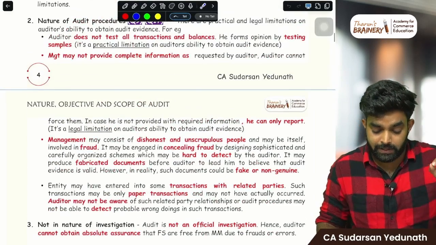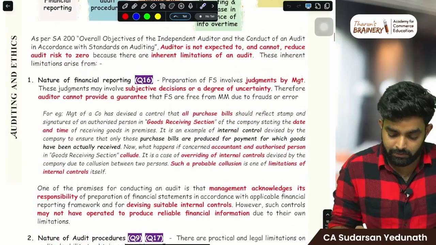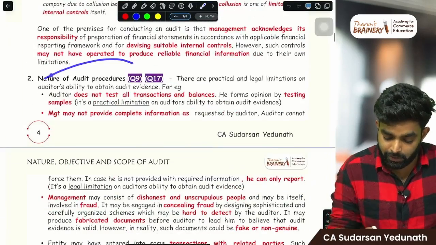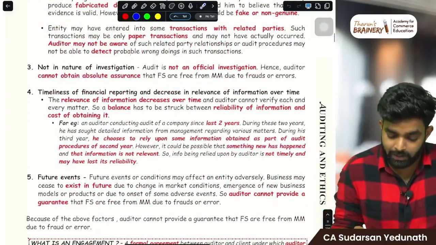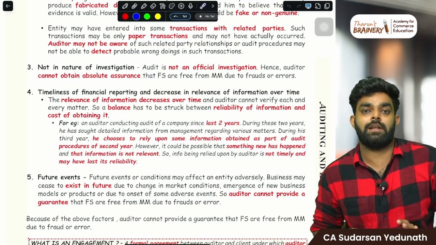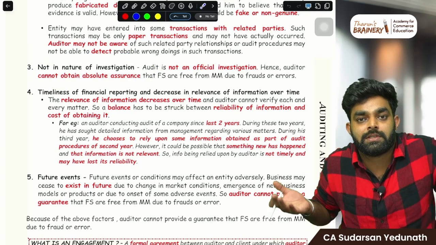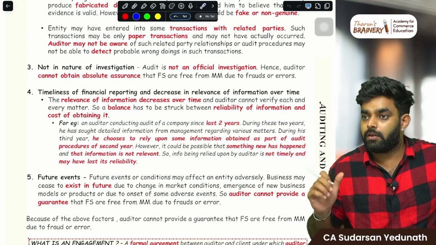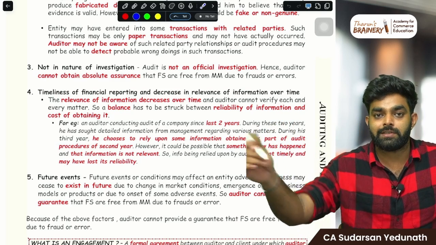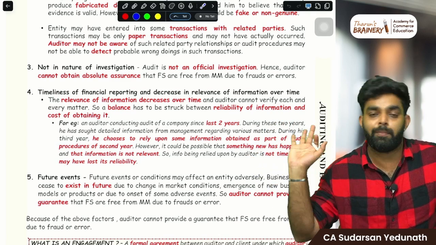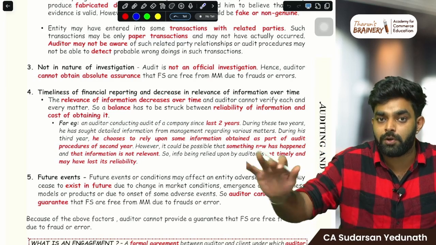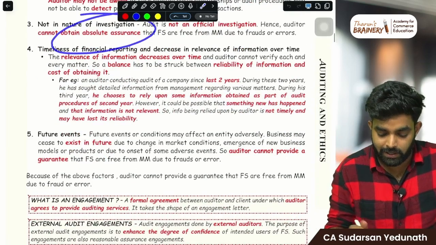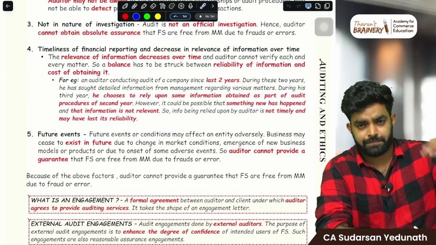So because of the nature of financial reporting, the nature of audit procedure is a limitation. Then the nature of investigation. I told you, we don't have the power of investigation. So you go for auditing and there one room is locked. You can't ask, open that room, let me see what is inside. Even if you ask, they will not open. You don't have the power to forcefully open. That is a limitation.